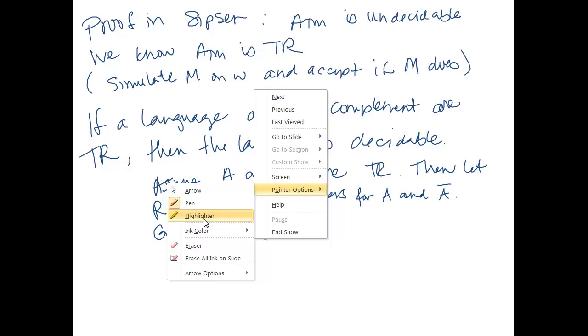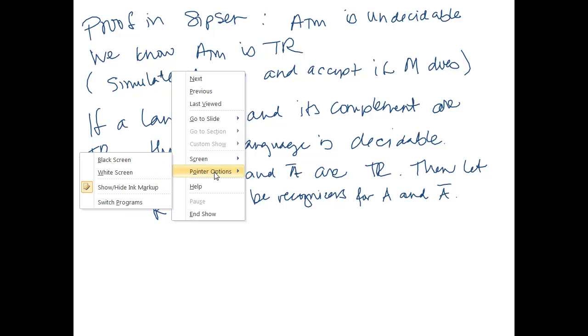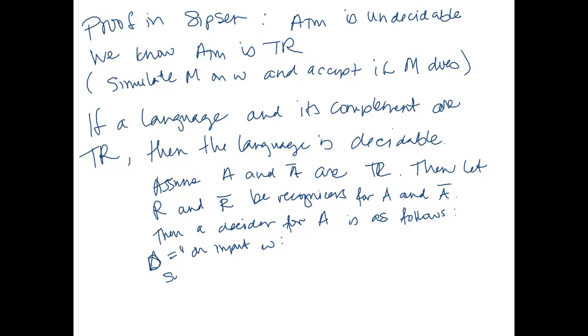Then a decider for A is as follows. Let's call it D. D on input W: simulate R and R bar on W in parallel.